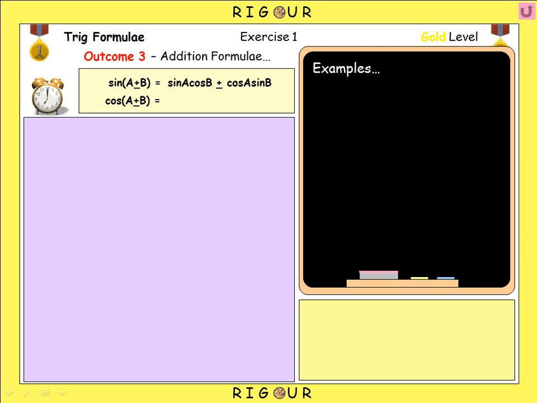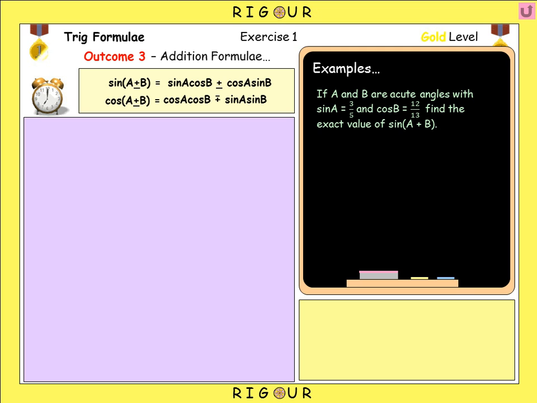So there's an expansion for cos of A plus B, so that would be cos A cos B minus sine A sine B, and cos of A minus B would be cos A cos B plus the sine A sine B. So sines get the same sign, and the cos expansion's got a different sign.